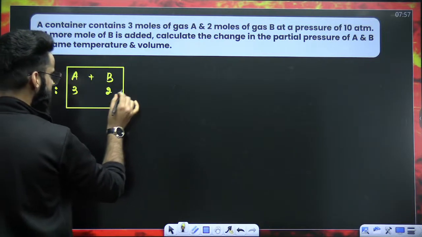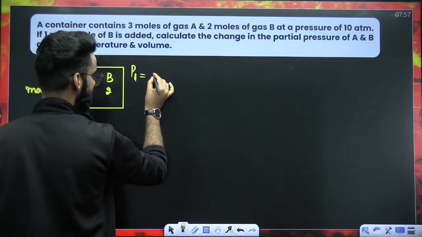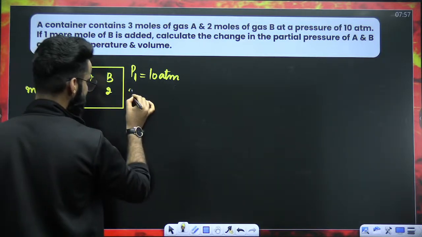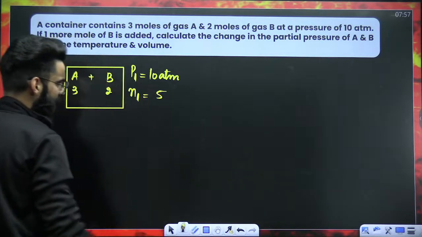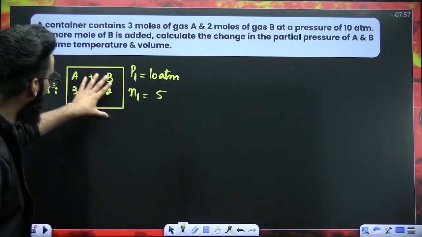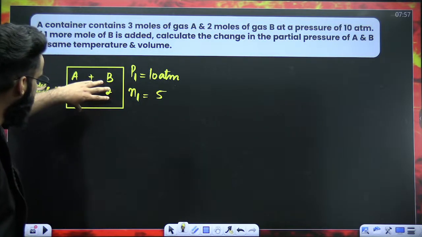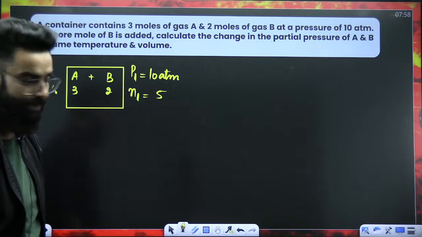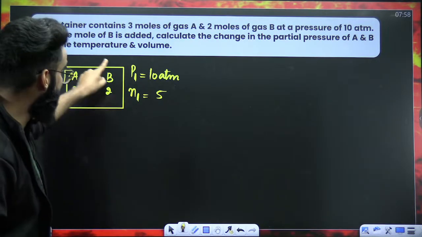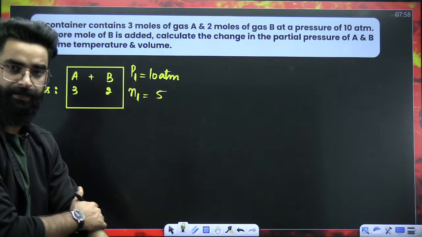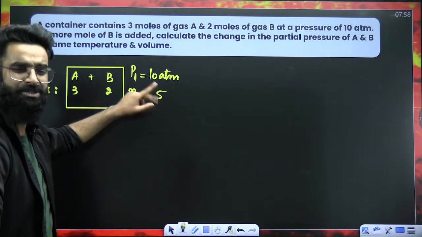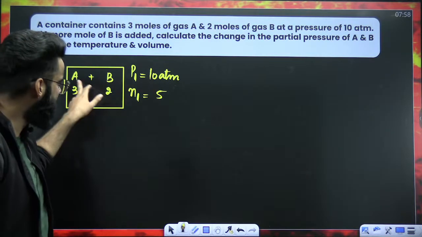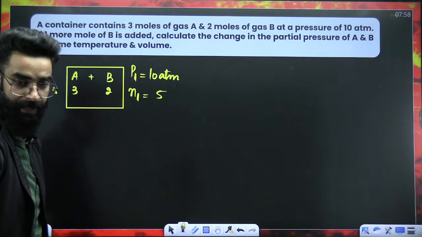Well, you have got a gaseous mixture, and the total pressure of the gaseous mixture has been given as 10 atm. Can you let me know how many total moles of gases are there in the container? 3 plus 2, 5. Can I say when there are total 5 moles of gaseous mixture in the container, the total pressure exerted by the mixture is 10 atm? Absolutely, I can say that. Right? Total 5 moles of gaseous mixture exert a total pressure of 10 atm. Now, if I ask you whether this 10 atm is only due to A, only due to B, or both, I must say both the gases would have contributed towards 10 atm. I hope you agree with the same.